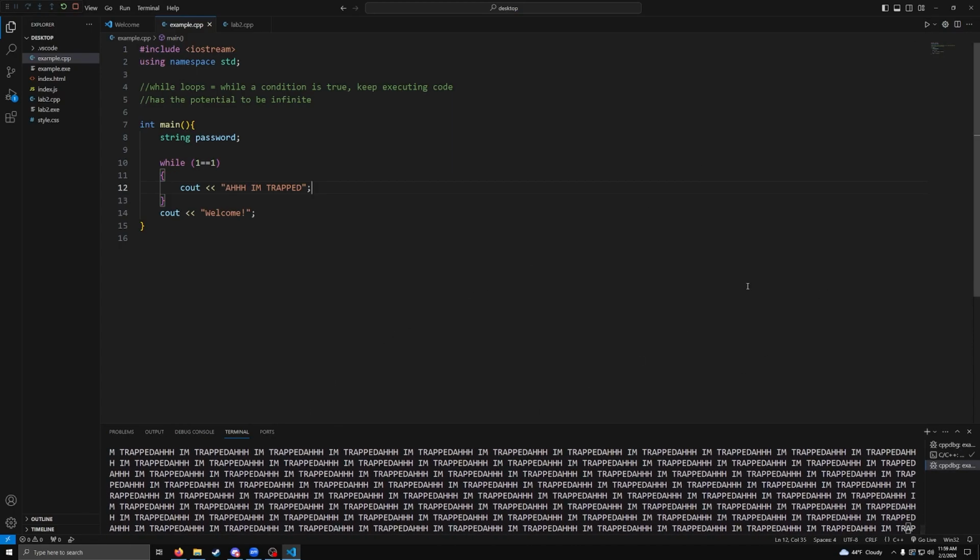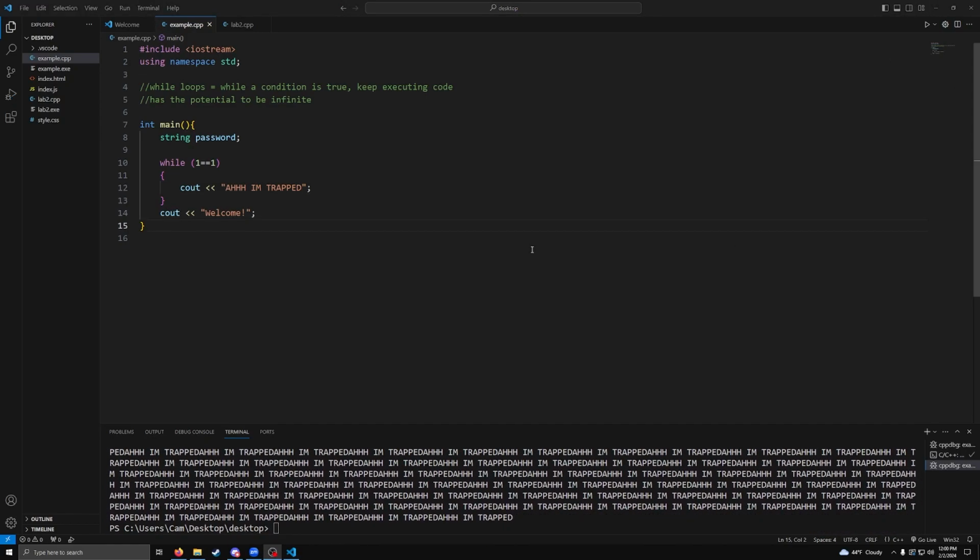I'm trapped. So yeah, you want to make sure that you have a way to break out of the while loop or else you're going to get stuck in an infinite loop, which 9 times out of 10 you don't want to happen, unless you're making some troll code.